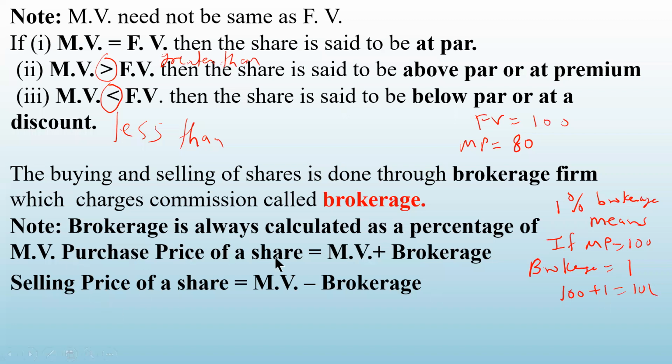So purchase price of a share is market value plus brokerage. आपको ऐड करना पड़ेगा. अगर 2% है तो 2 रुपए ऐड करना, तो आपके लिए उसका कॉस्ट 102 होगा, क्योंकि आपको 100 रुपए का आप खरीद रहे हैं, 2 रुपए आप ब्रोकरेज दे रहे हैं, तो 102. Okay, so whenever purchase price is calculated, brokerage is added to the market value. So purchase price of a share is market value plus brokerage.